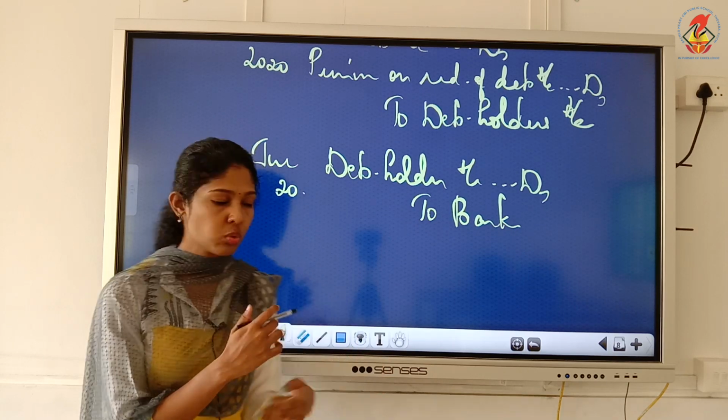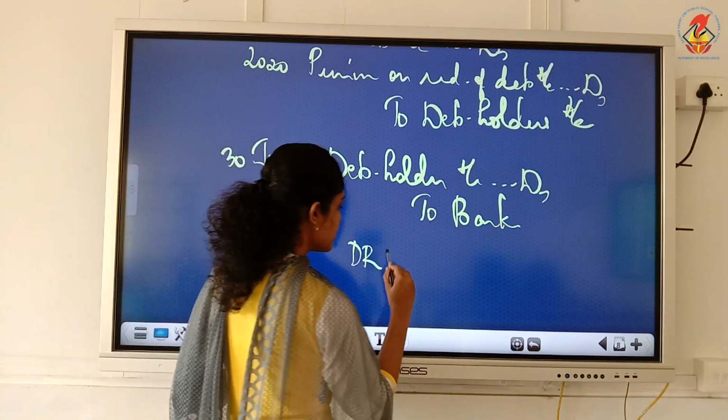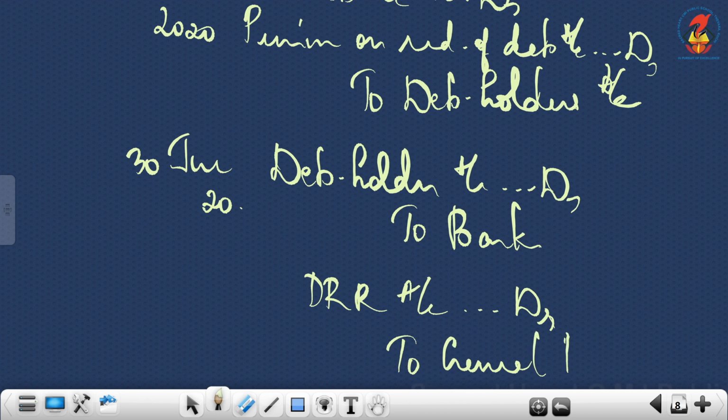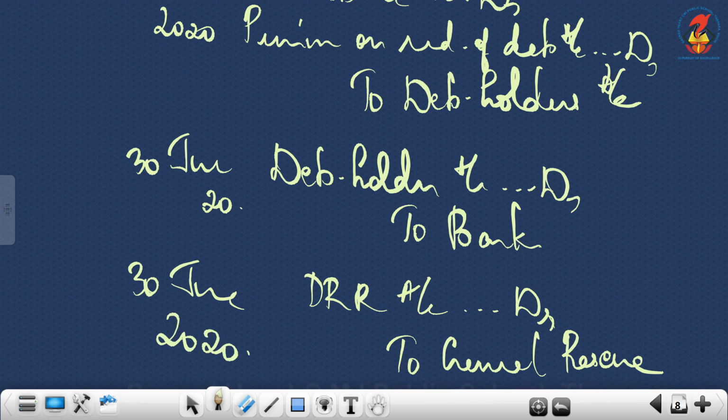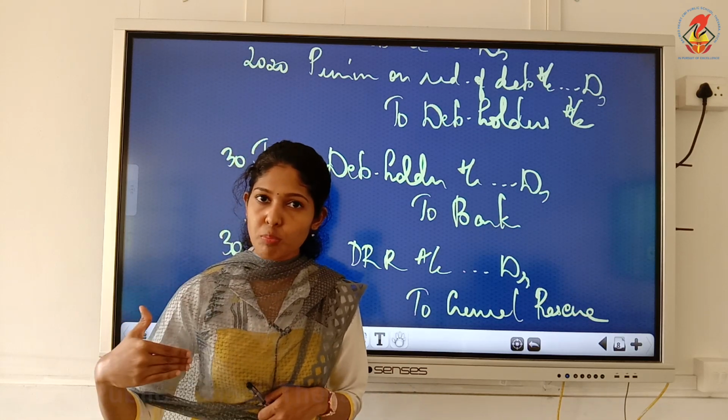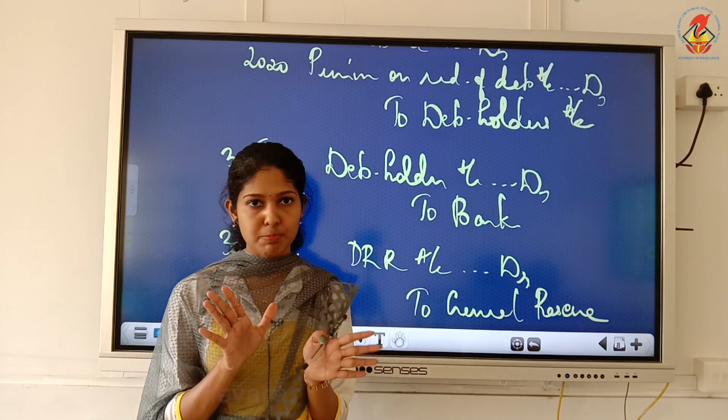So what should we do? You have to transfer the DRR balance to general reserve. So again on the date of redemption, you will transfer the balance in DRR to general reserve. What is the advantage of this? You can now make use of this amount for any purpose.